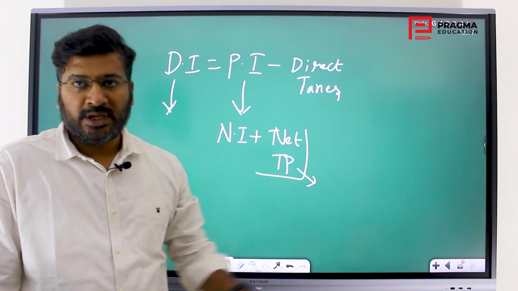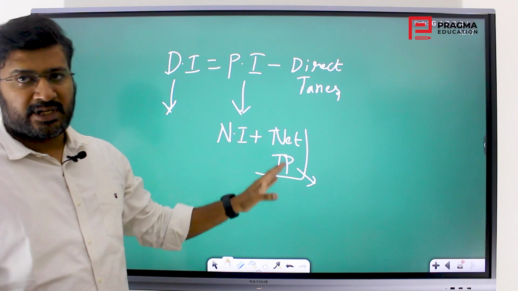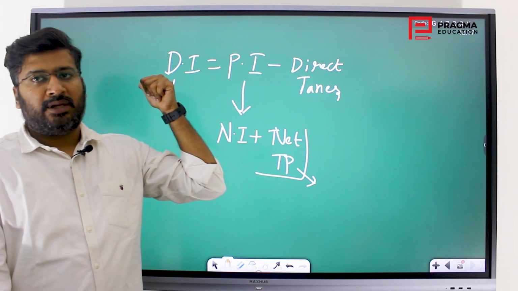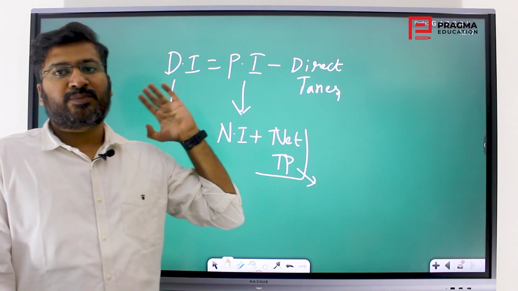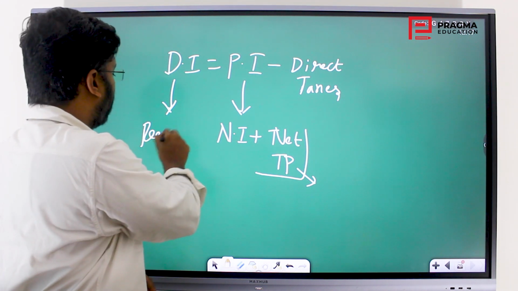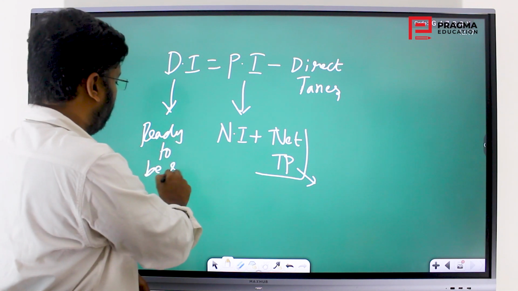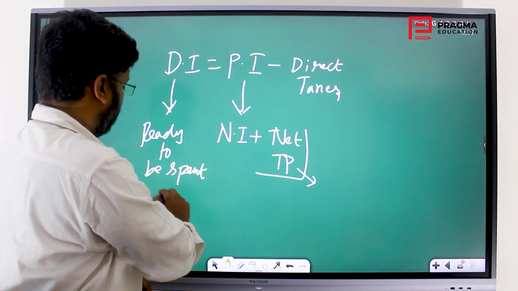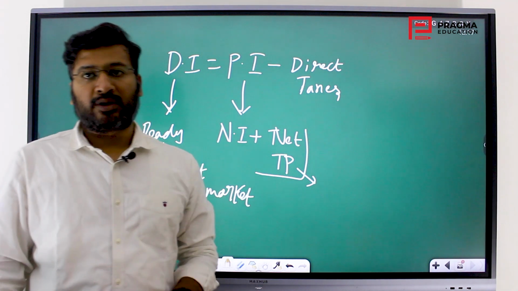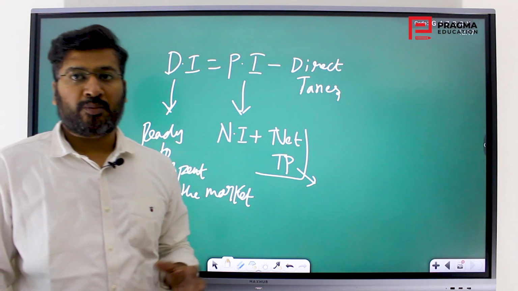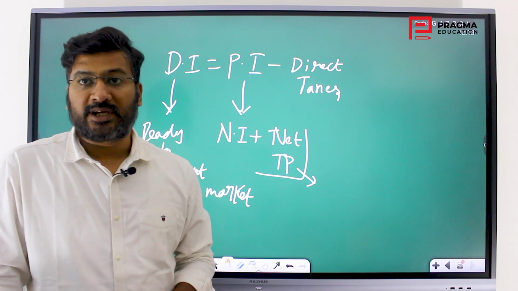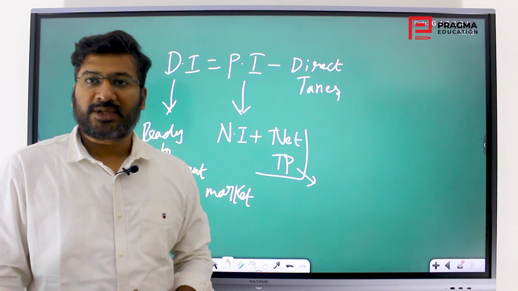But for the whole economy, when we talk, it is national income plus net transfer payments, that is personal income. When the direct taxes are removed from it, it is the total disposable income. So this disposable income gives an idea into how much money is ready to be spent in the market. It provides an idea into how much money is going to be coming into the market, how much demand is going to be increased, how much accordingly the supply, and how much the inflation may kick in. That is the subsequent concept, inflation.